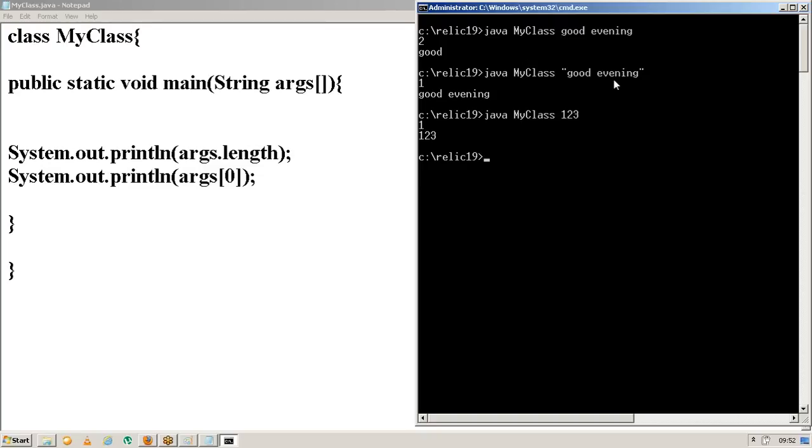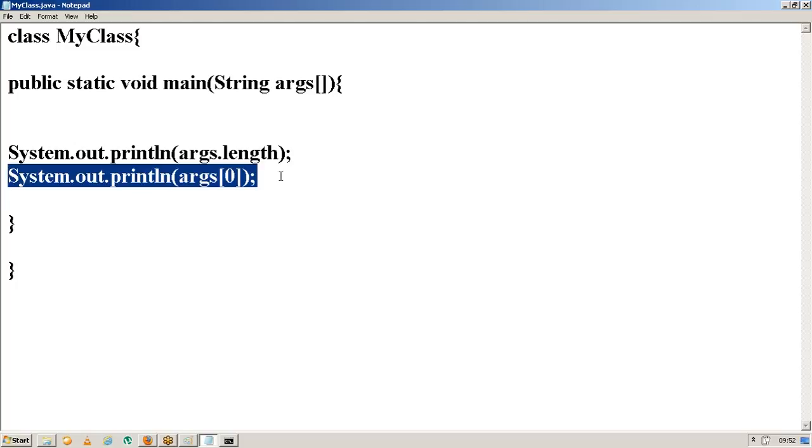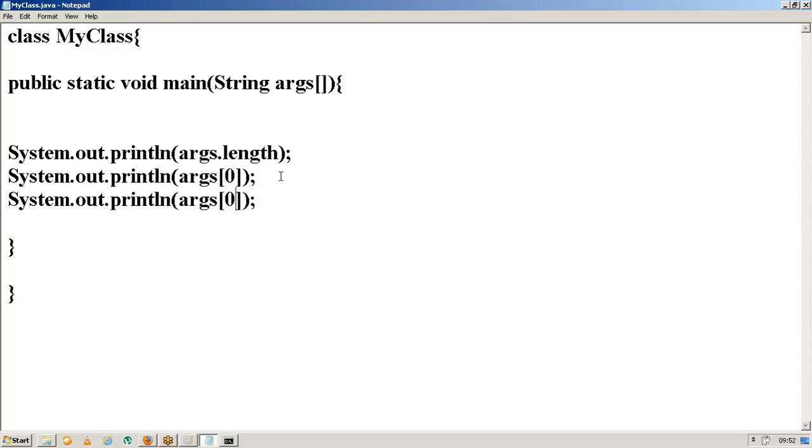So now just observe here. While I'm executing the program, I'm passing 1, 2, 3 here. If I press enter, will it work now? Yes, it will work. Why? Because 1, 2, 3 is a combination of characters. Maybe they are numeric values, but they are characters also, right? So the collection of characters is a string only.